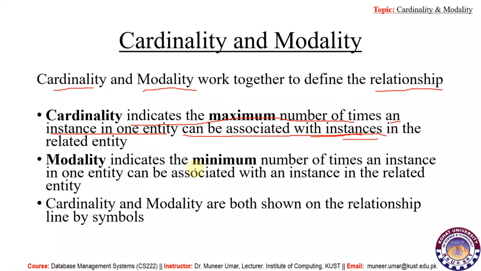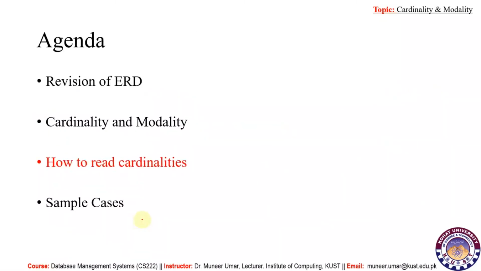In case of modality, we look for the minimum number of times an instance in one entity can be associated with an instance in the related entity. So cardinality is focusing on the maximum possible associations and modality focuses on the minimum possible associations. Cardinality and modality both are shown in the relationship by using some symbols.